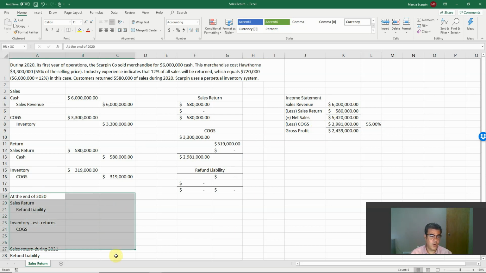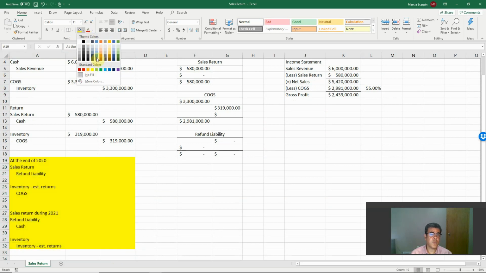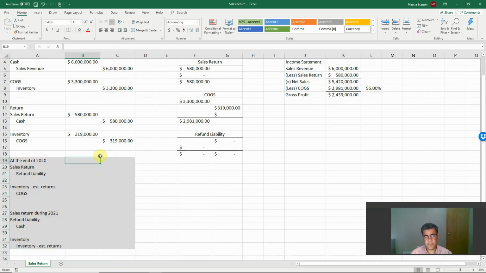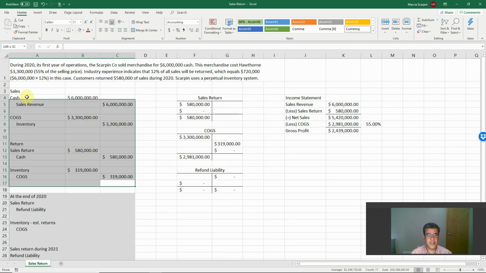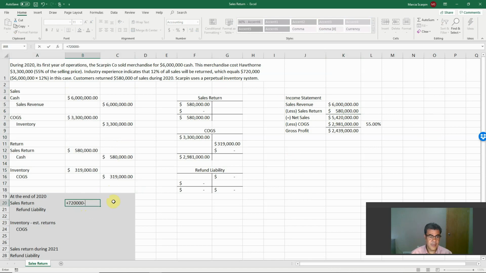However, from now on, that gray is US GAAP. Usually for IFRS we edit here, and usually for tax we edit here, but not for US GAAP and also some countries. Our sales return, our expense here, should be 720. So we need to debit sales return: 720 less 580, which is our actual balance.